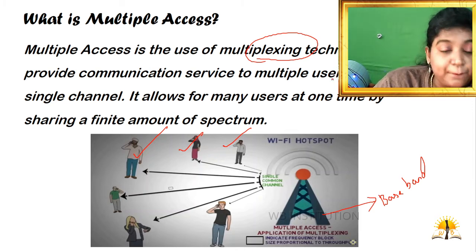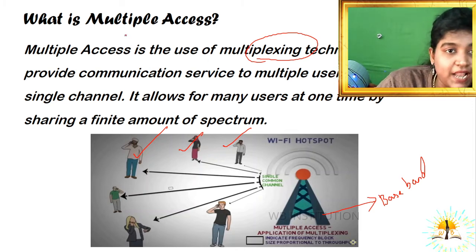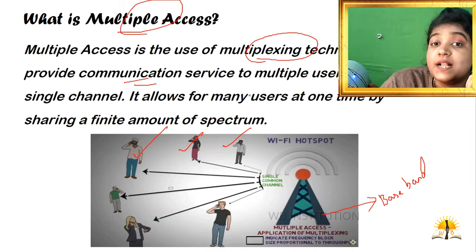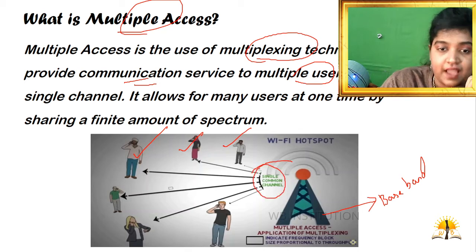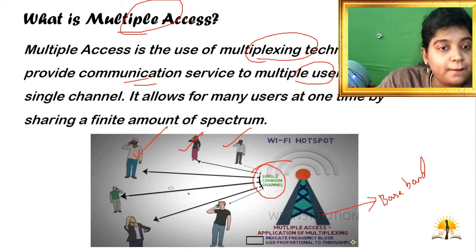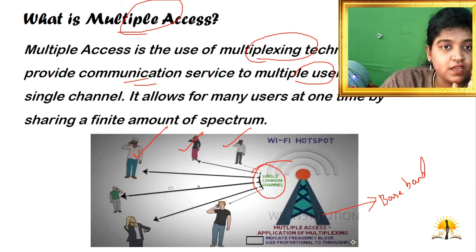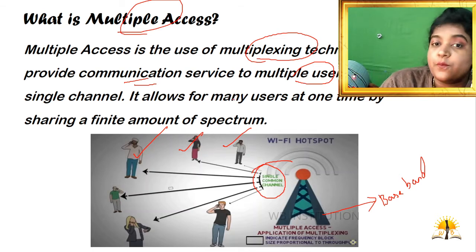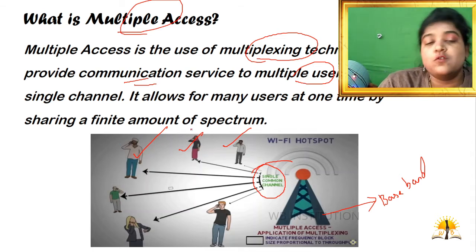Multiplexing. The application is said to be multiple access. It is a technique to provide communication service to multiple users over a single channel. With the help of a single channel, it is transmitted to multiple users. This technique is said to be a multiple access technique. Clear? It allows many users at one time by sharing a finite amount of spectrum.